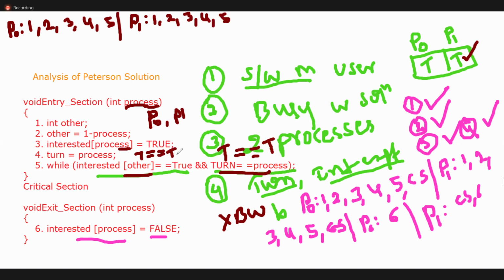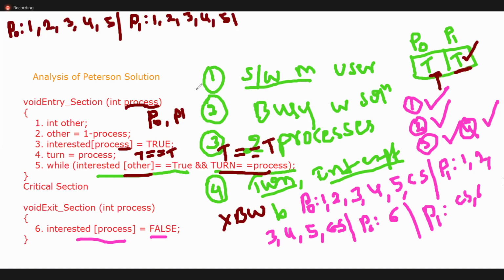See, any process by default is taken as false. So based on preemption, it will achieve it. But by looking at this logic, we cannot say that Peterson solution is not satisfying bounded waiting. The preemption will happen. Once the preemption is done, the values are changed. So that's why we can achieve bounded waiting also.